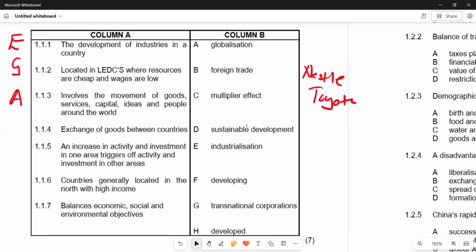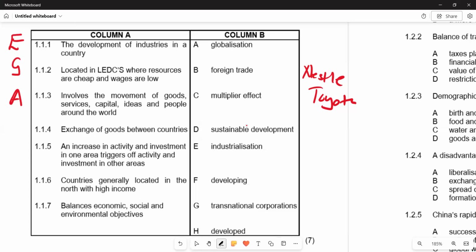They are few. But if you engage in globalization, we are going to get access to goods that come from outside the country, and supply will increase. And obviously, the demands of customers will be satisfied. So this is what we have in terms of globalization. Then we go to the next explanation, which is the exchange of goods between countries. This involves imports and exports. So we are trading with other countries.